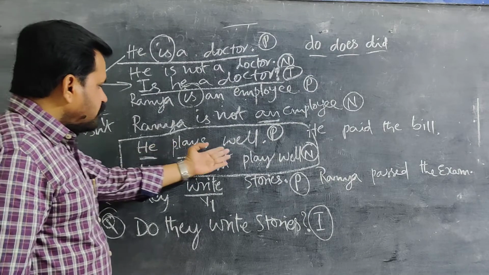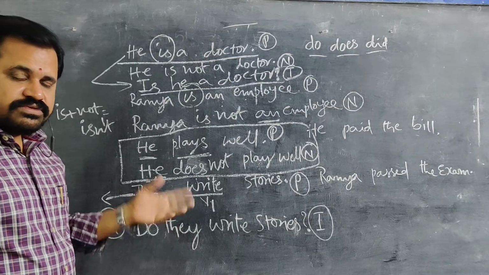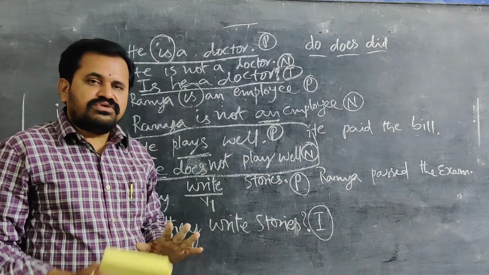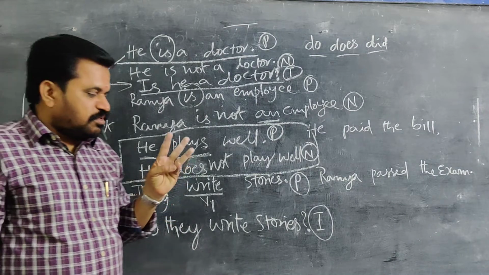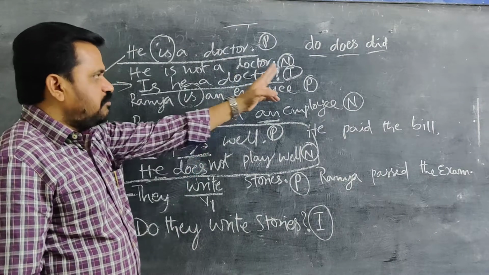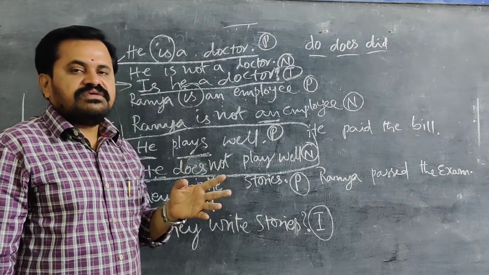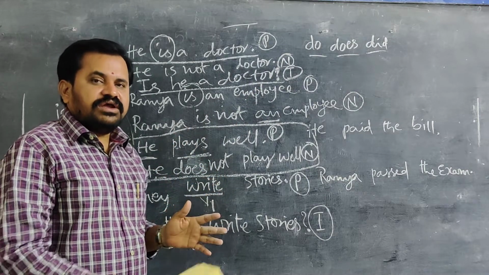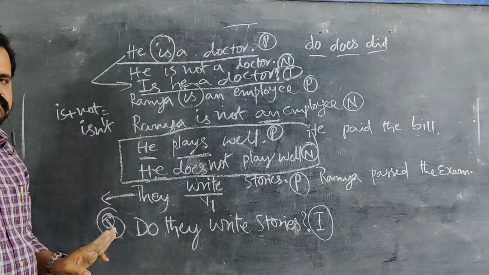There is no helping verb in this. So remember, when there is no helping verb in the sentence, it especially happens in simple present tense and simple past tense. These should be remembered to make a sentence interrogative or negative.